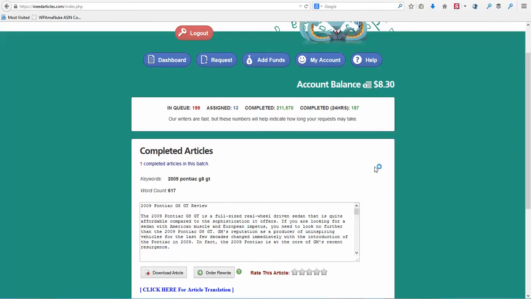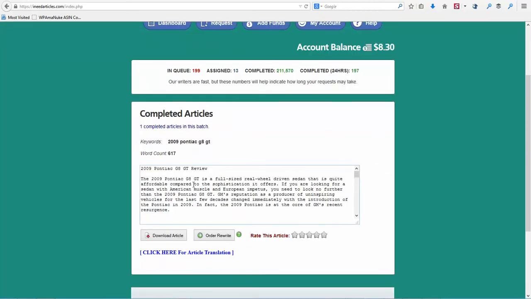And here's what we're going to do: we got the article back. Keep in mind this is a handwritten, completely unique, good quality article. This is what you've got to have when you're trying to rank an article on your site, that way you can get traffic to all those other pages of your site. So we need to have a good article to rank.